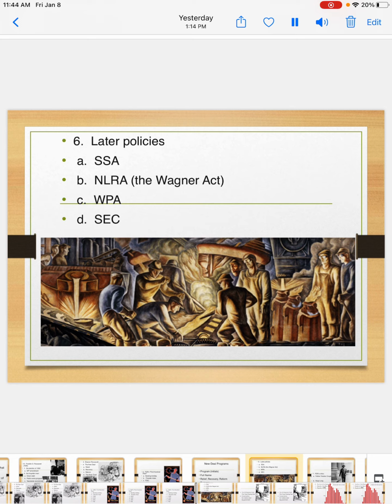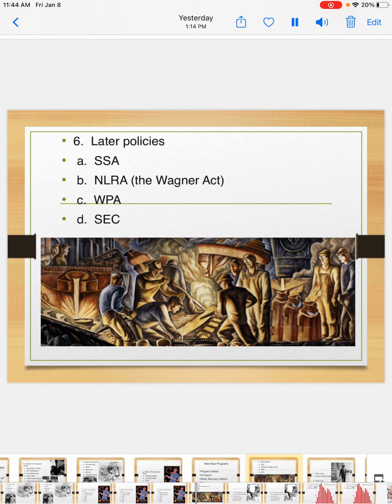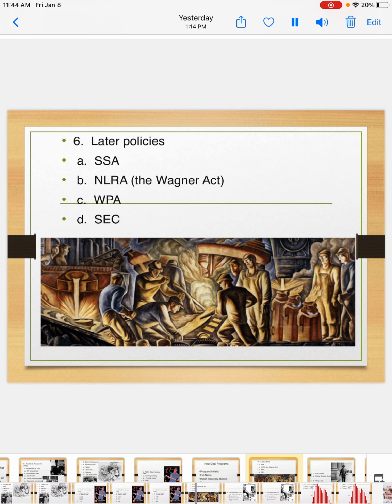NLRA, also known as the Wagner Act. This was a New Deal program. It stands for the National Labor Relations Administration. It is also known as the Wagner Act, as I said. This focused on making sure workers and labor unions were protected and not being exploited by their employers. So this is going to protect labor unions, and it's going to protect workers throughout the Great Depression.